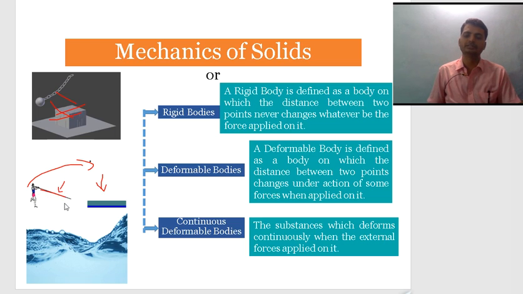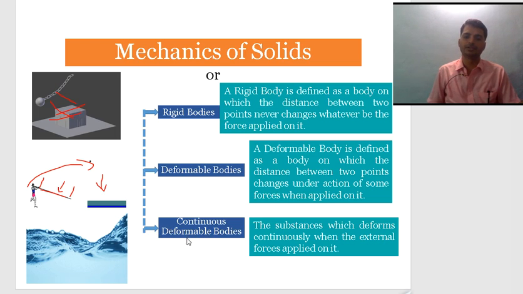It will deform in some places, where the distance between two points, this is the first point and this is the second point, changes under the action of the forces applied on it. We are applying some force to this stick for a long jump. When it is applied on two points, then we call it a deformable body.